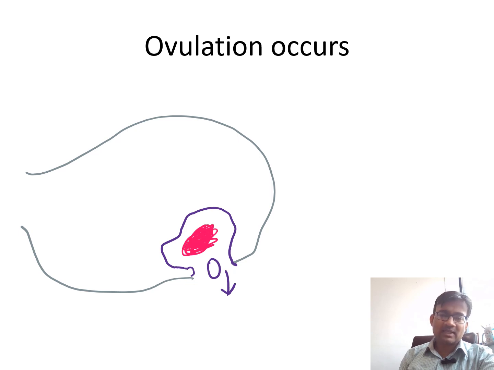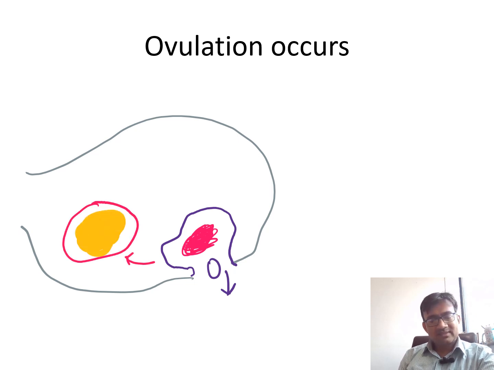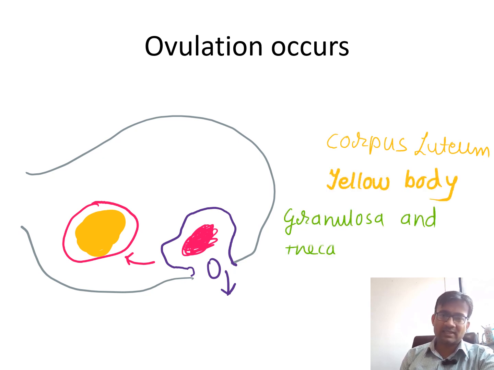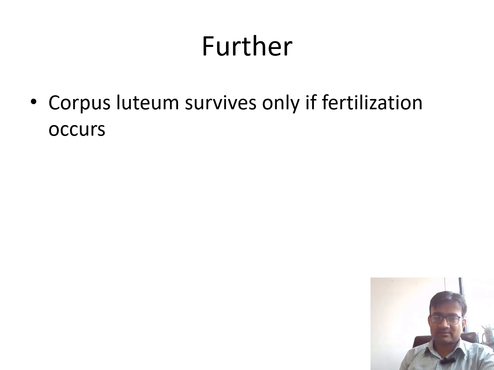As a result of that, some blood will be there, and it is known as corpus hemorrhagicum. Now after this, what is occurring? See, the yellow one is there. This is known as corpus luteum. Corpus luteum has both cell types. It is a yellow body and it has granulosa and theca cells, known as granulosa and theca lutein cells. So this is how follicles undergo maturation.